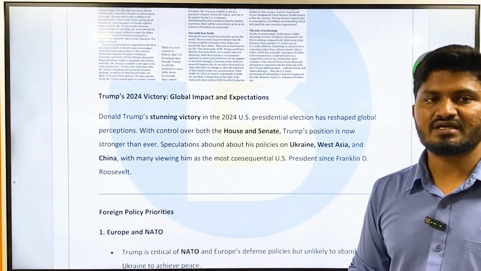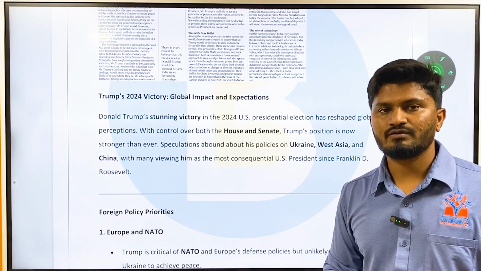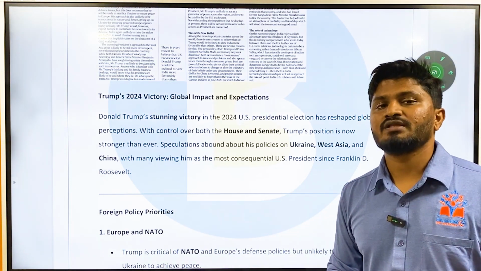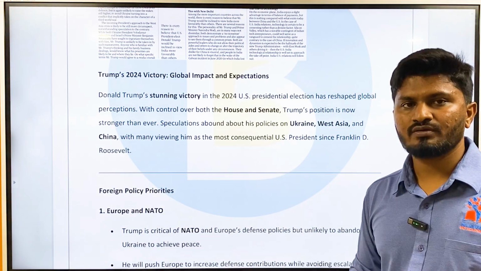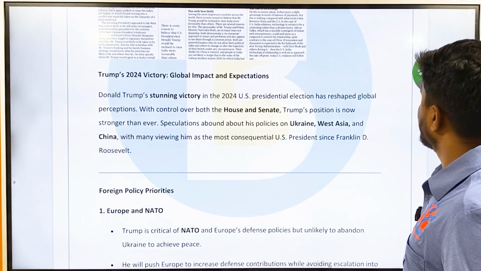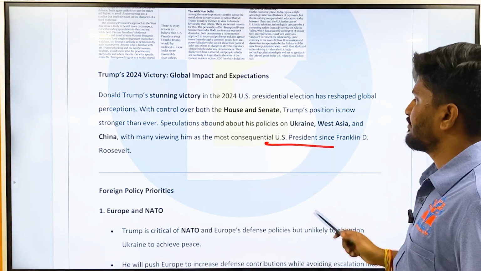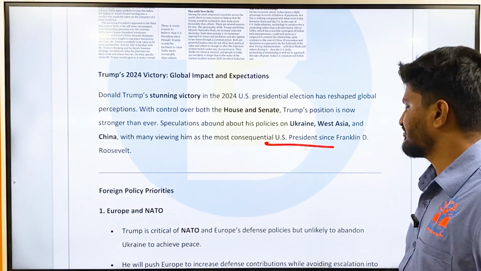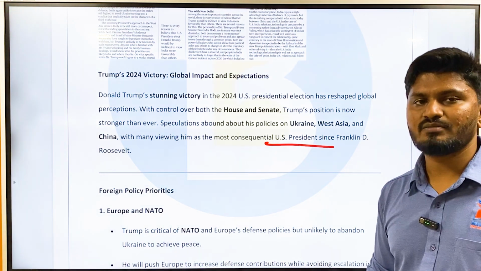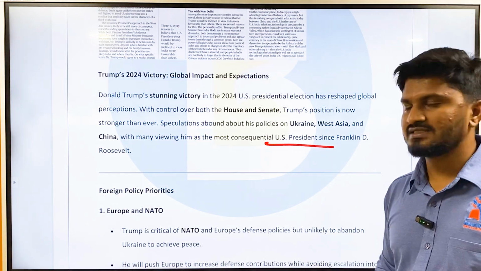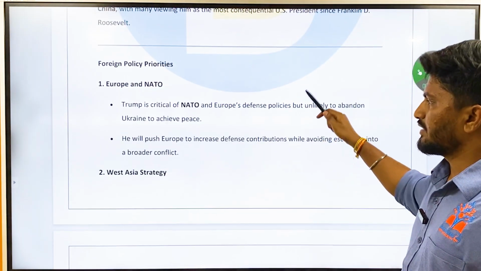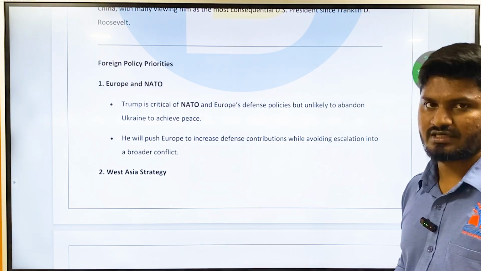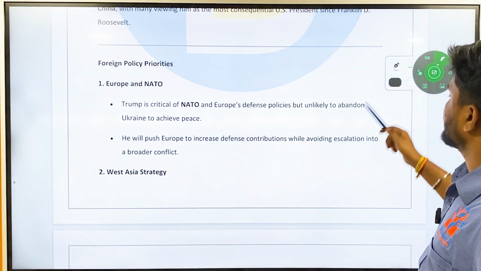So what is the impact of Donald Trump 2.0 on the world and on India? The article says that Donald Trump's victory in 2024 was very significant. It compared him to the previous president Franklin D. Roosevelt. They said that it can be the most significant presidential term since Franklin D. Roosevelt.